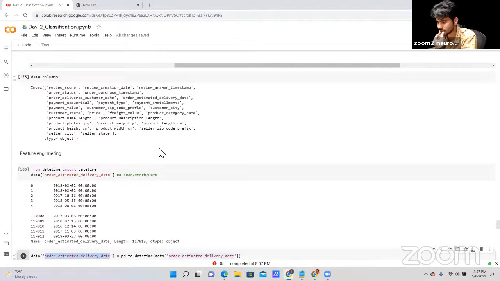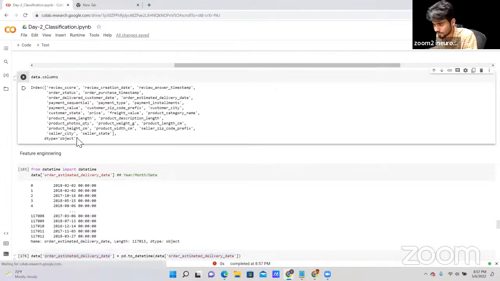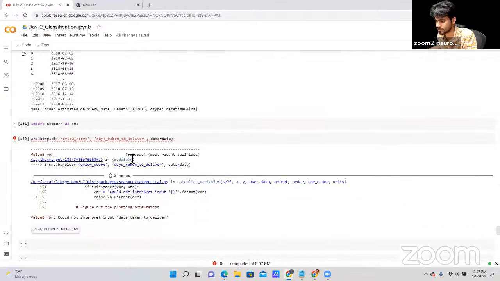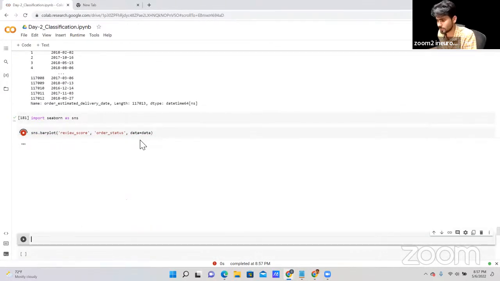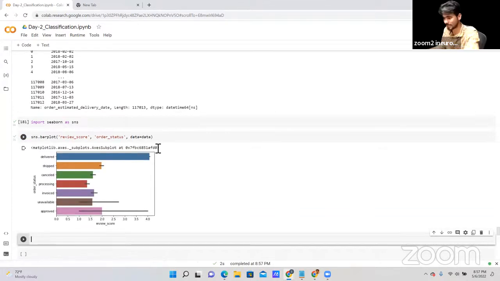No, it's not depends on the review. Review does not depend on the order estimated date or delivery date, payment type, payment installments. Let me find out here if anything is important for us. Order status. Yeah, it depends on the order status as well as order estimated delivery date as well. So let me plot it and check it out if we will get some output here or not. I hope I will not get any output. Okay, now I'm getting the output.